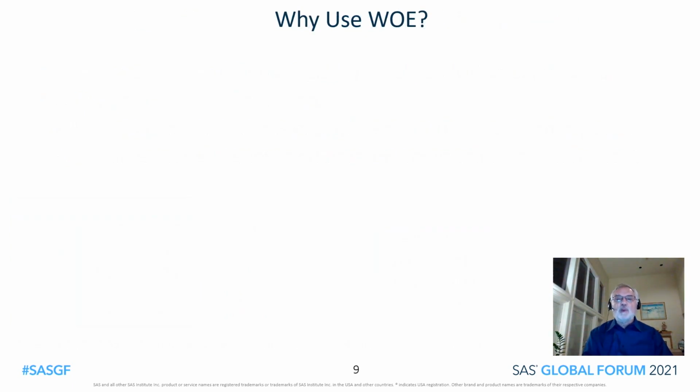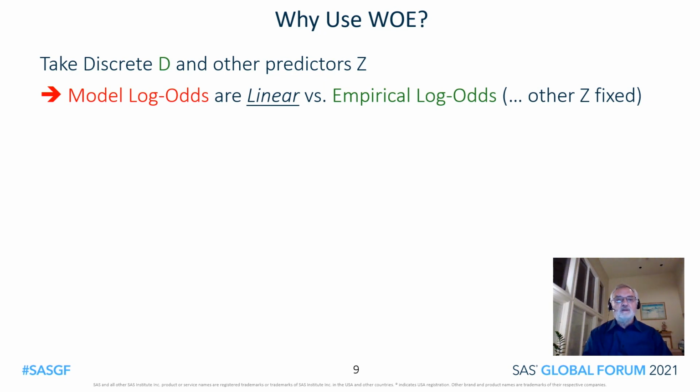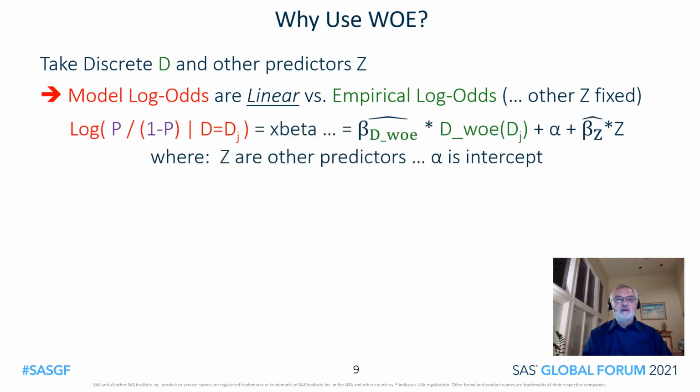Why use weight of evidence coding? Weight of evidence has some desirable properties. Let's take discrete predictor D and other predictors that we'll call Z. For discrete predictor D, we have the following relationship for its weight of evidence coding. The model log odds are linear versus the empirical log odds. Here is the equation that expresses that.